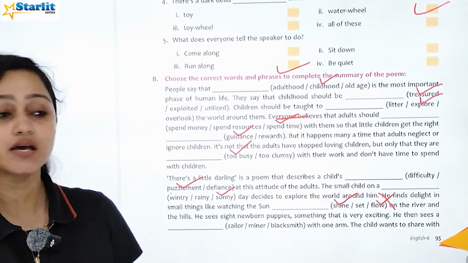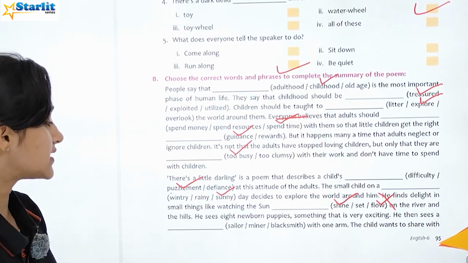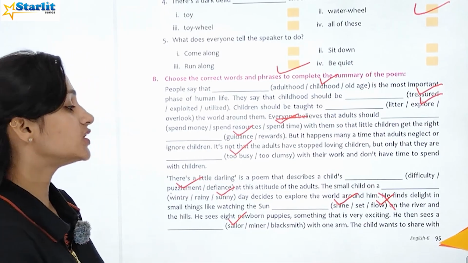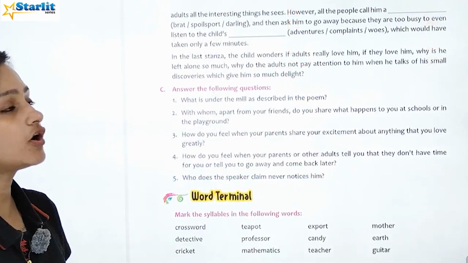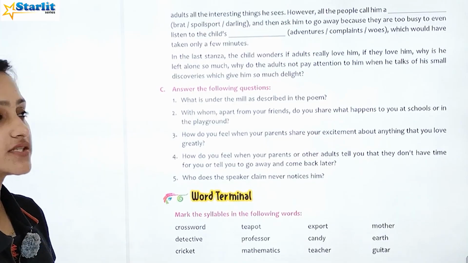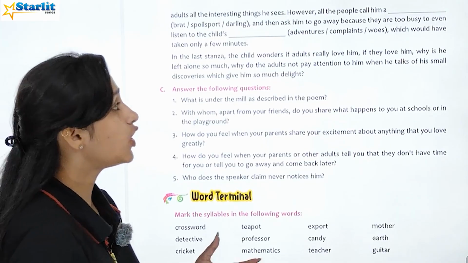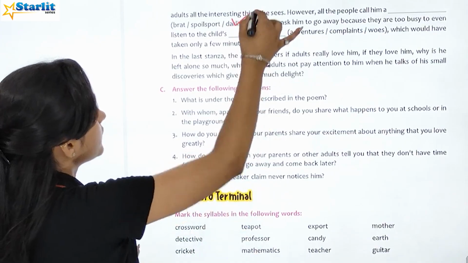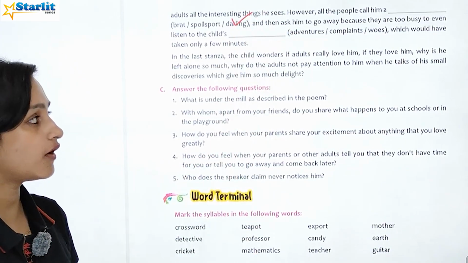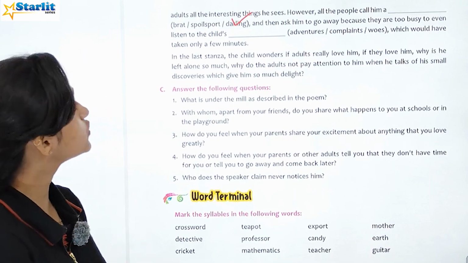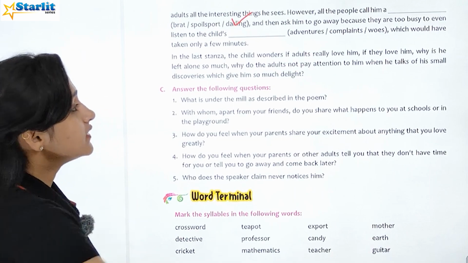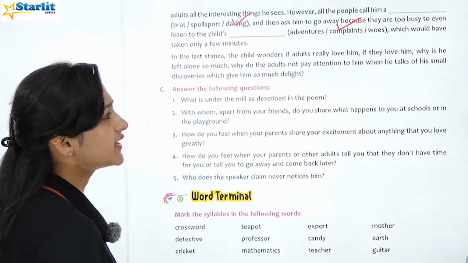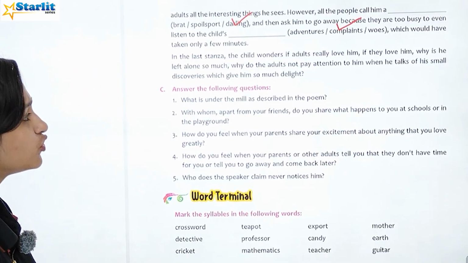And he then sees a sailor with one arm. The child wants to share with adults all the interesting things he has seen. However, all the people call him darling and then ask him to go away because they are too busy to even listen to the child's adventure, which would have taken only a few minutes.